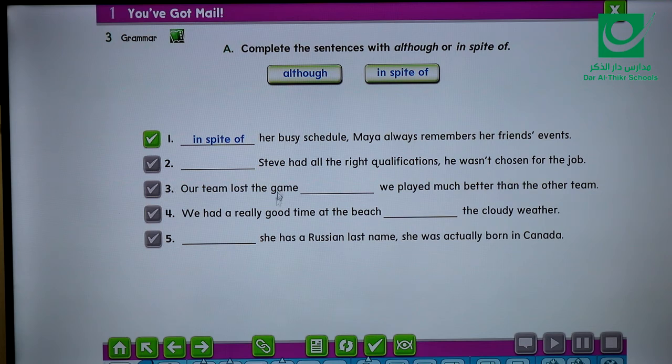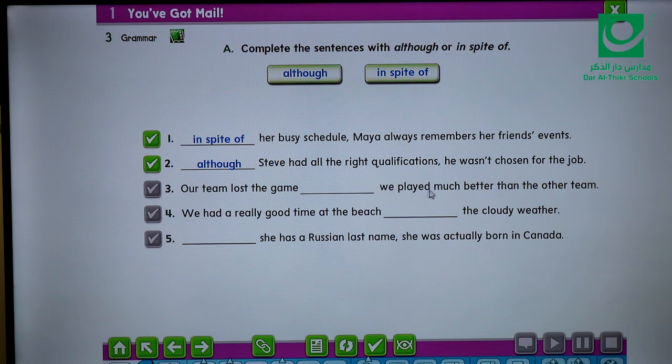Number 2, Steve had all the right qualifications. He wasn't chosen for the job. Yes, Steve, subject, had is the verb. So when I have a subject and a verb, that means I can use yes, although or even though. The next one, our team lost the game.